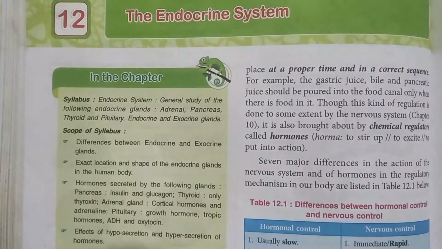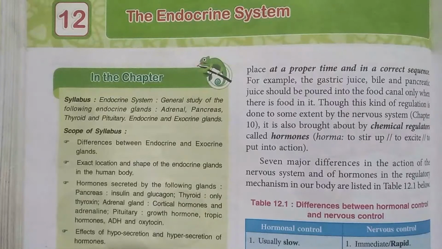For example, the gastric juice, bile juice and pancreatic juice, all the juices secreted during digestion, are released only when there is food, because the enzymes act on the food and digest it.